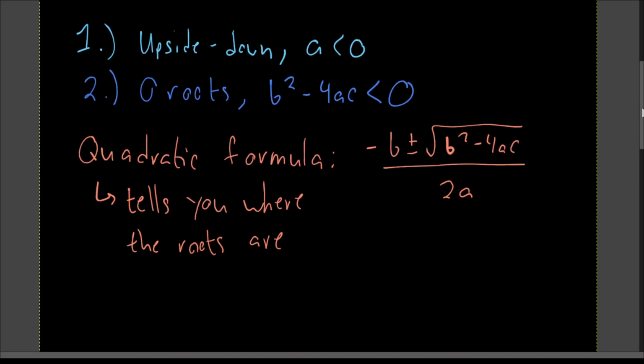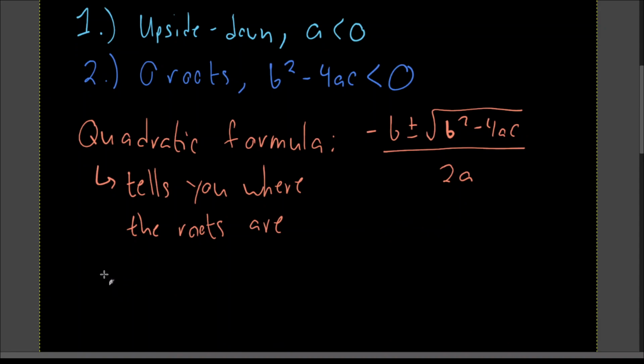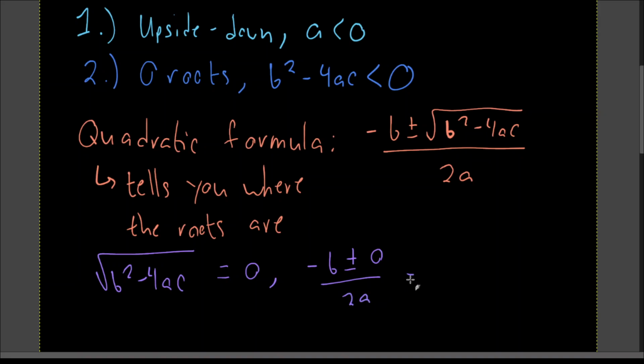If the square root of b squared minus 4ac equals 0, then it's minus b plus or minus 0 over 2a, which is just minus b over 2a. And that's just one root, because you're plus and minusing 0, you only get one solution.